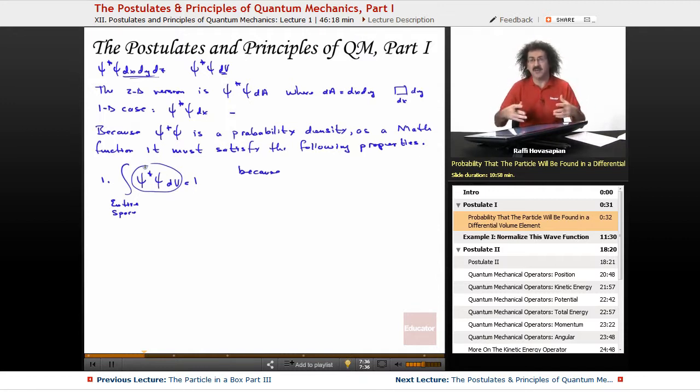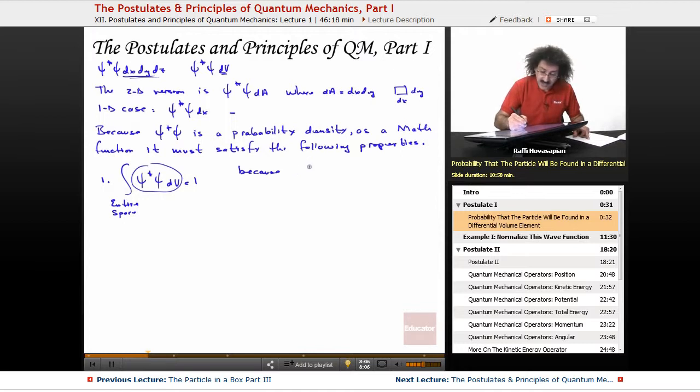So because I am 100% sure that I'm going to find it somewhere in that space, when I add up all the probabilities, it's going to end up being 1, which is the same as 100%, or 1.00. So when you find a probability, you're always going to get some decimal, which is going to be less than 1. When you add up all the probabilities for a particular situation, you're going to get 1. So that's all this means. Since this is a probability, integrating all the probabilities gives you 1. This is called the normalization condition.